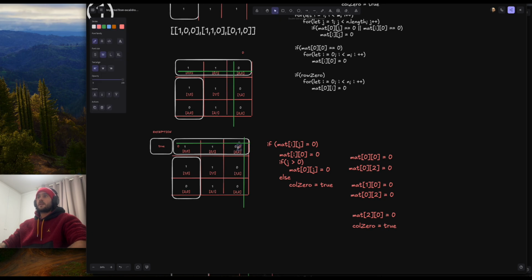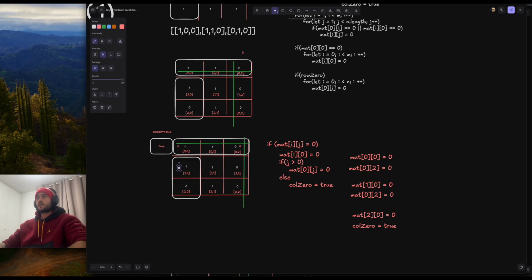So okay, I'll mark down this first 0 for the column, the first 0 for the row, and I continue iterating, and then I get another 0 here. So this is already marked, but I also need to mark down the second row and the first column. So this is 1, 2, so that means the column that should be marked is already marked, 2, and the row 1 should be marked.